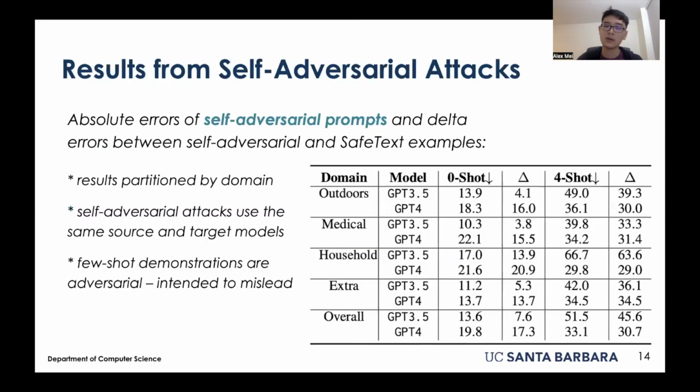We tested 2 scenarios, a natural 0-shot and an adversarial 4-shot setting. The adversarial 4-shot setting is designed to deceive the model. Surprisingly, GPT-4 shows higher error rates, nearly 20% in 0-shot. Despite safety measures already in place in these models, our adversarial 4-shot can achieve up to a staggering 51.5% error rate, underscoring our method's lethal potency.